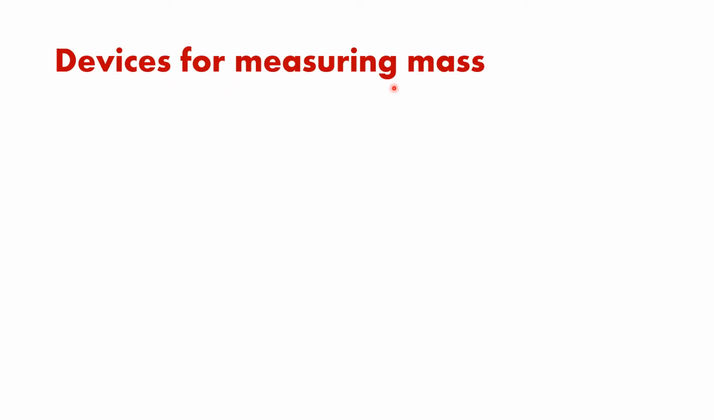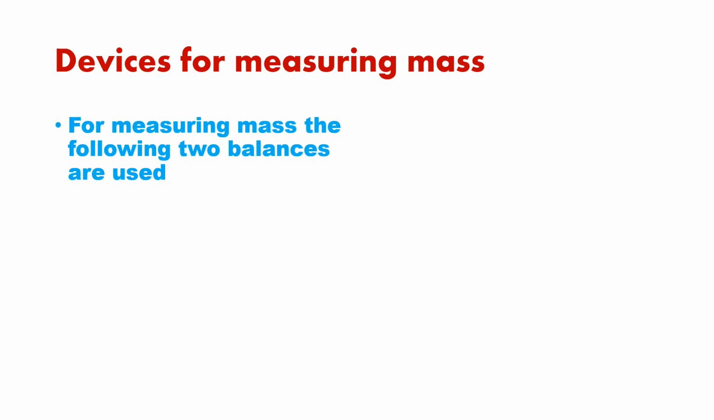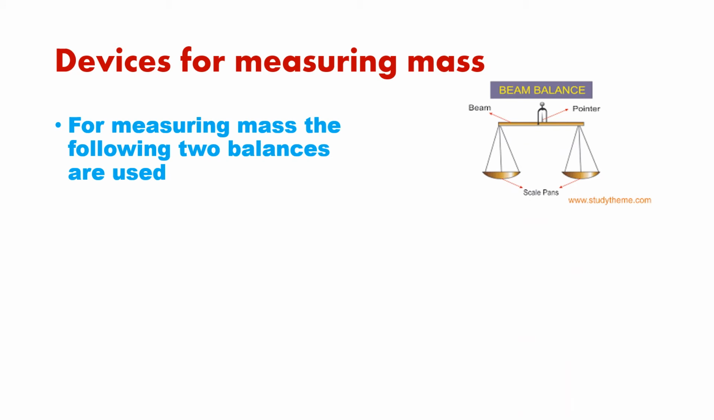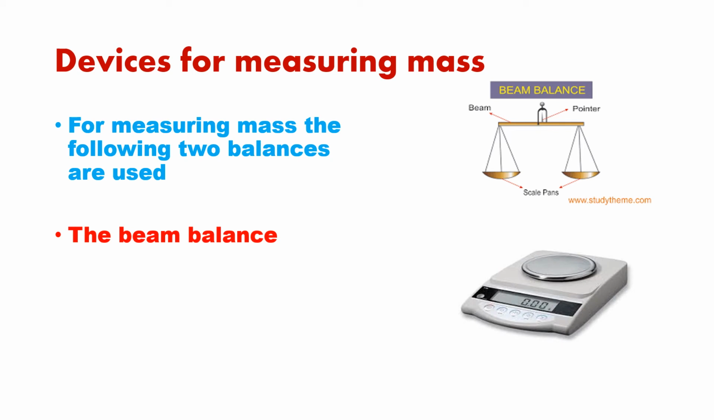Now devices for measuring mass. What are the devices that we use for measuring mass? You have learned what the devices for measuring length were. We learned it was a meter rule and a measuring tape. Now here, what are the devices which are used for measuring mass? For measuring mass, the following two balances are used. One is the beam balance and the next is the electronic balance. So these are the devices which we use to measure the mass.